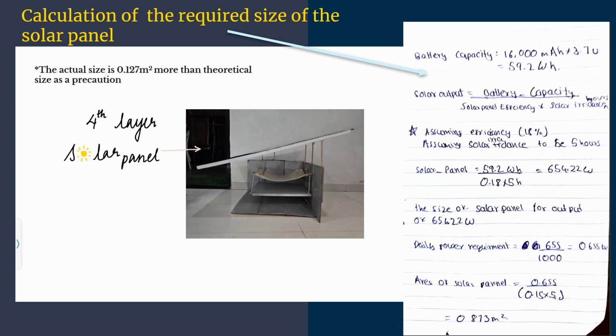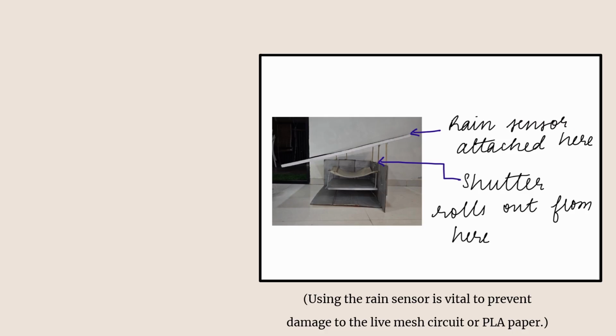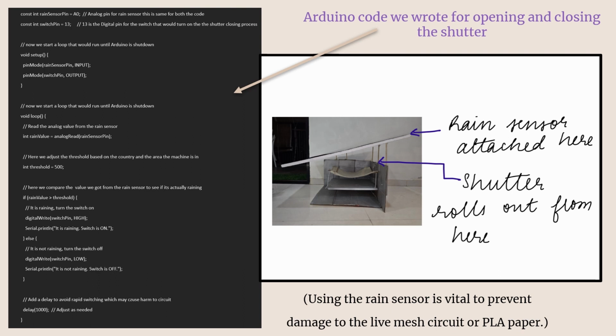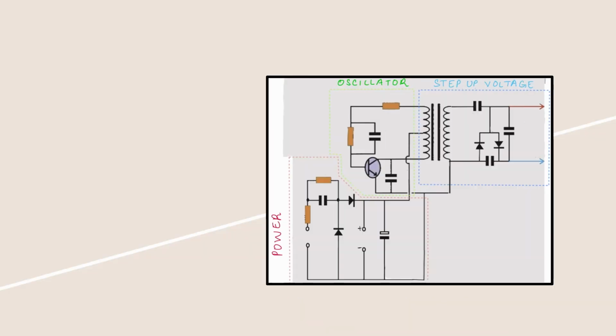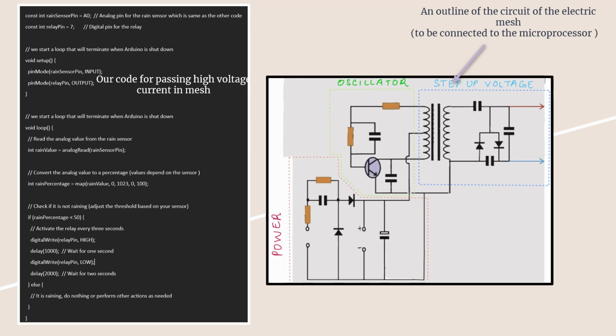The solar panel is an incline of 20 degrees, optimized for Nigeria for maximum energy gain throughout the year. The size of solar panel would be 1 meter square, which is more than enough to keep 3.7 voltage 16,000 milliampere hour lithium battery charged throughout the year. In this layer, there is also a rain sensor which detects rain and sends data to microprocessor which sends a signal to close the shutter. The microprocessor will also send a signal to stop the current in the wire mesh as no mosquitoes would be able to enter the machine anyway. This will save energy in the long run. All the operations and mechanisms of the machine will be carried out through a microprocessor.